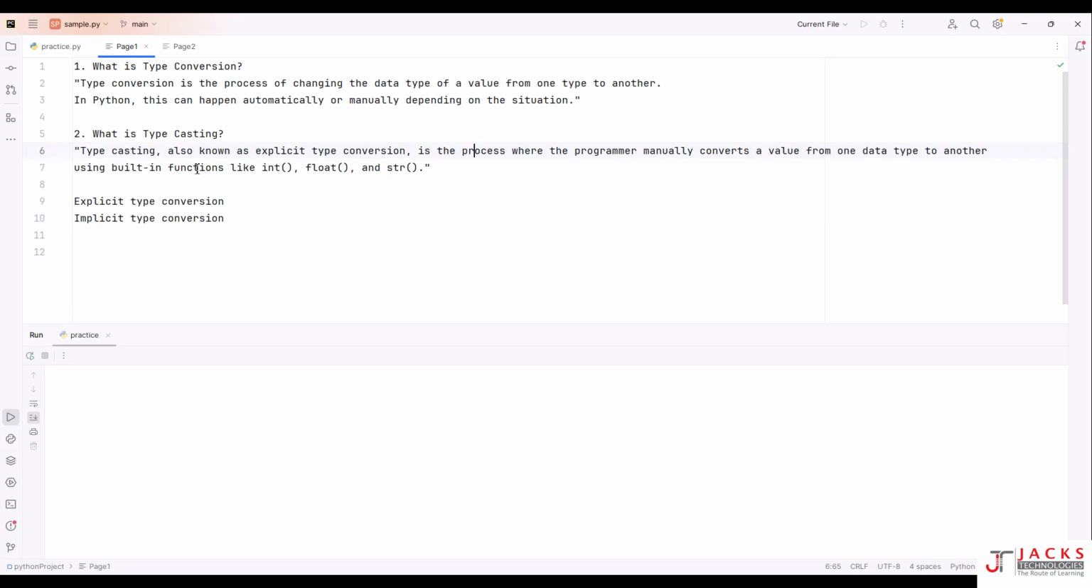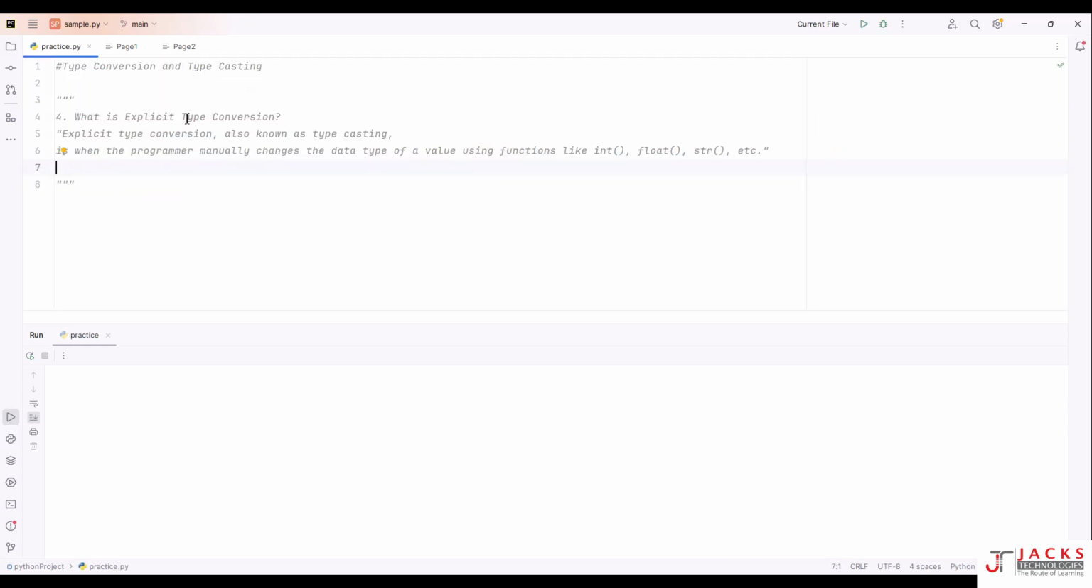If it is a string data type and you need to convert it to int, you are using the built-in function of Python, which is int. If you are using these built-in functions to convert a value from one data type to another, it is called typecasting, especially called explicit type conversion. So typecasting is also known as explicit type conversion. First we try to understand what is explicit type conversion, then we'll get into what is implicit type conversion.